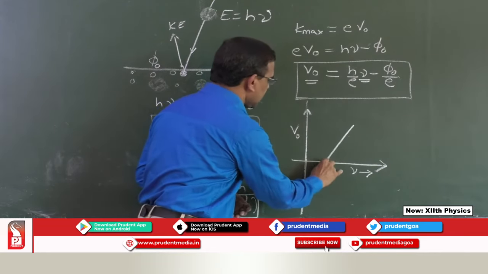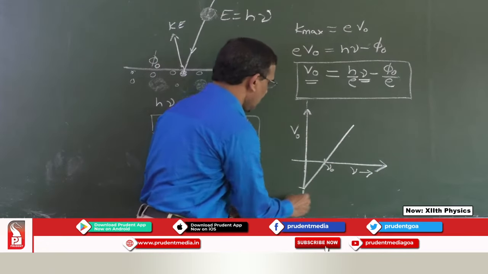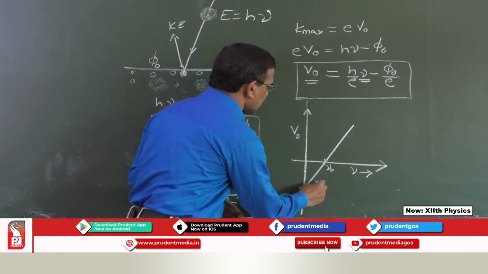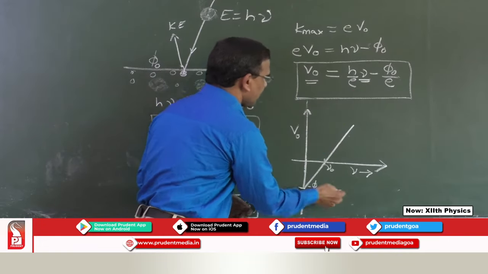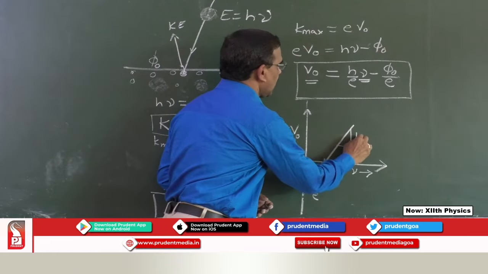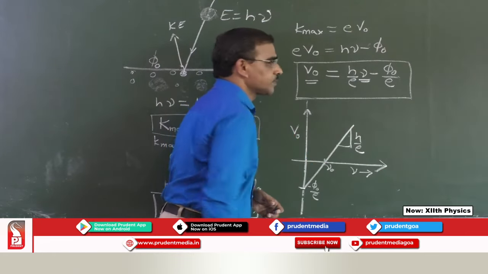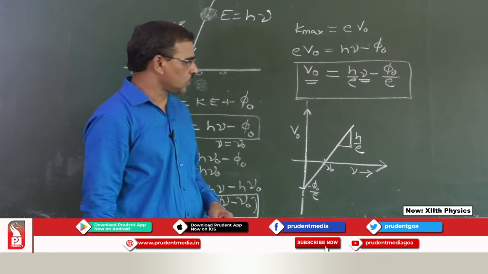So, the intercept on the x axis is our threshold frequency, the intercept on the y axis will be minus phi 0 by E, and the slope will be equal to h by E. So, this is the ratio of Planck's constant to the charge of the electron.